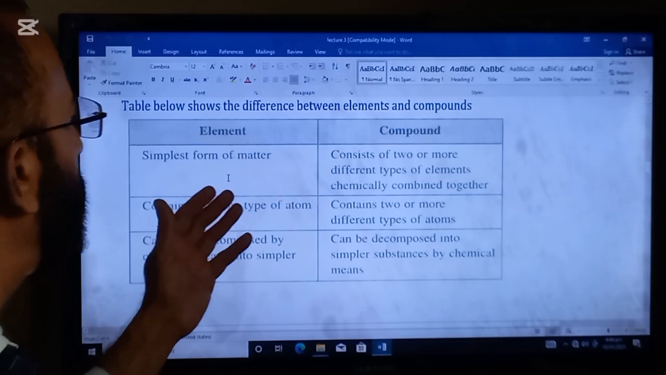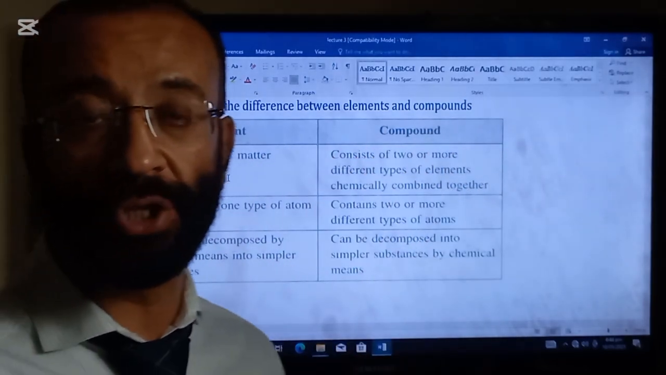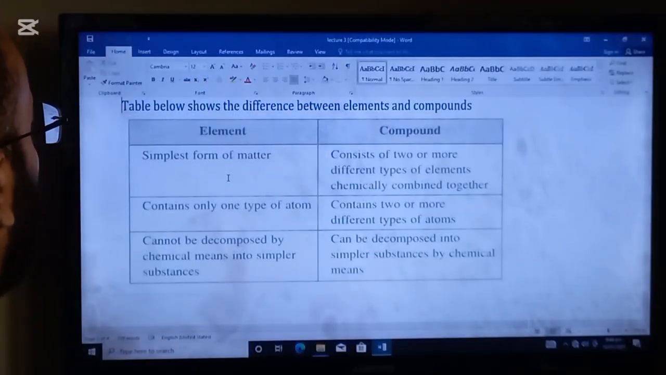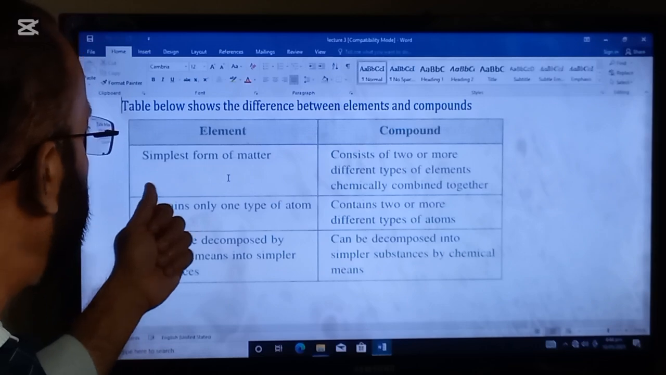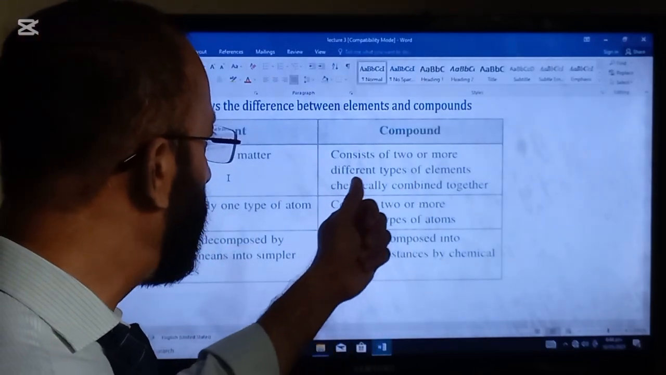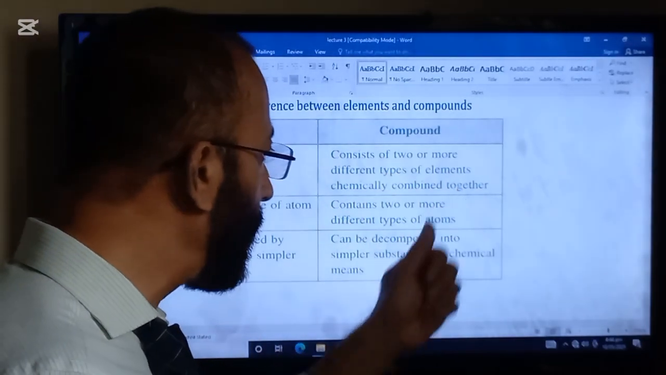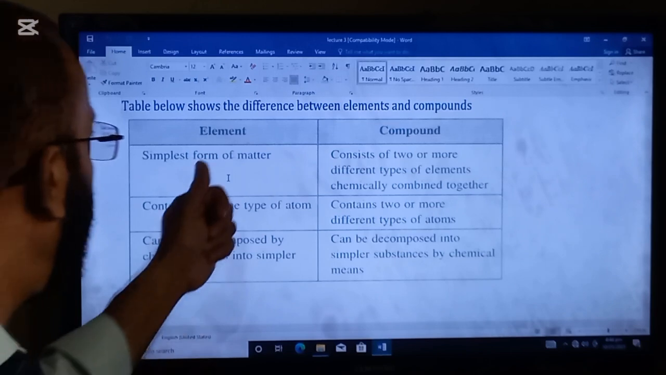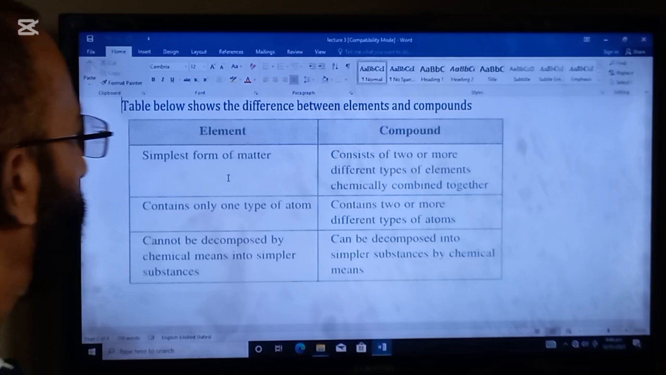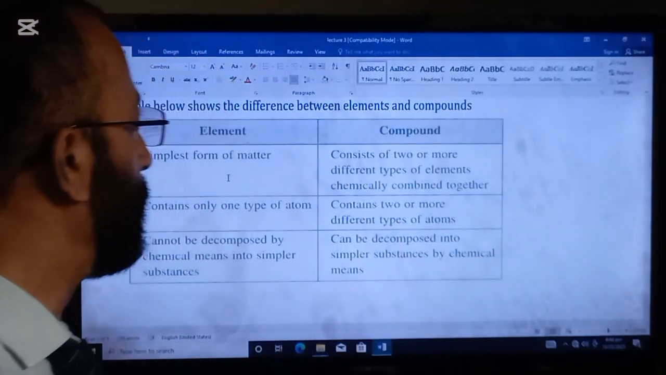The table below shows the differences between the elements and compounds. This is a very important question. This frequently comes in the paper. So concentrate. Element: simplest form of the matter. Compounds consist of two or more different types of the elements chemically combined together. Elements contain only one type of atom. Compounds contain two or more different types of atoms.